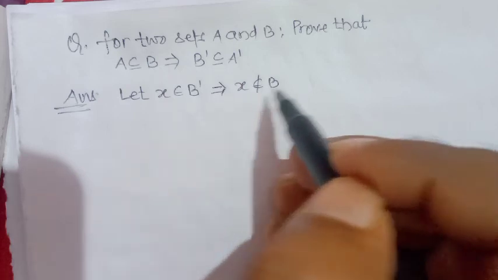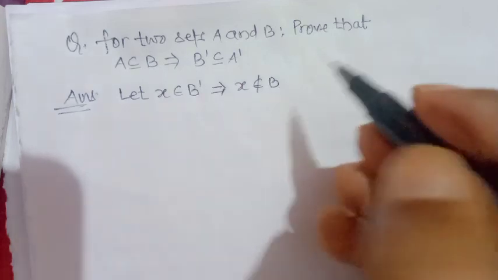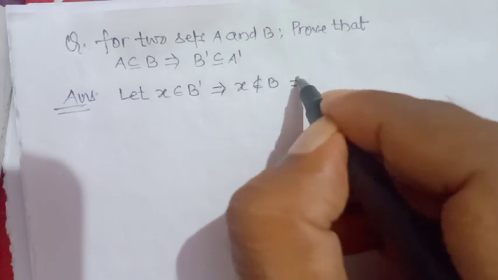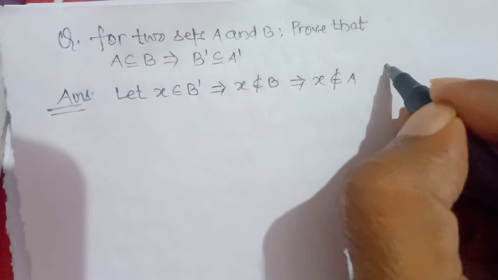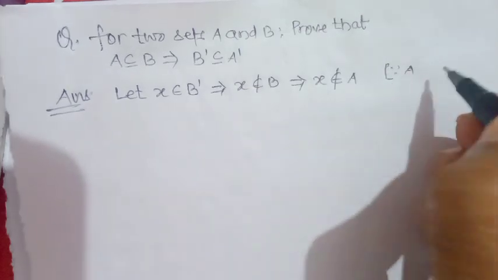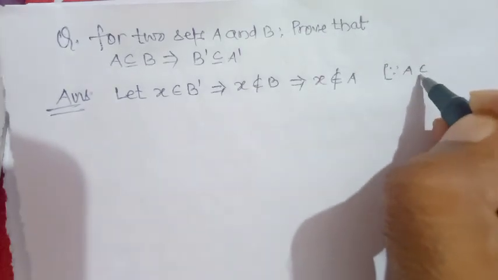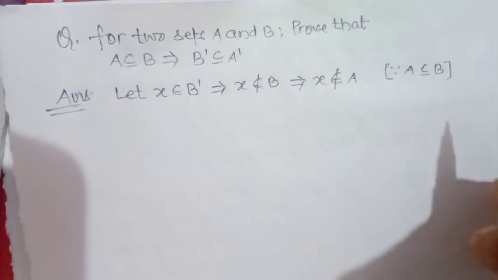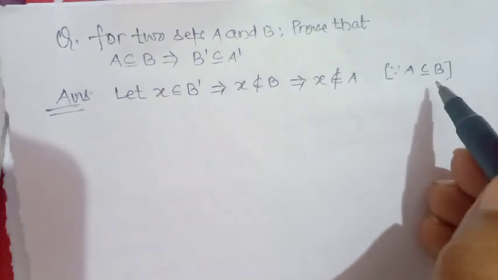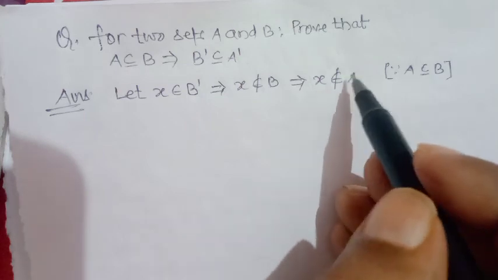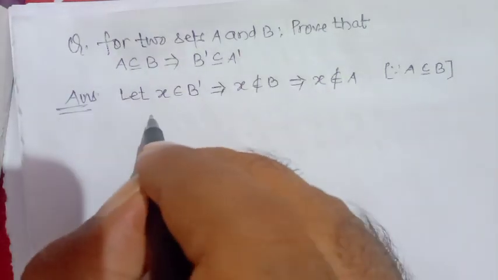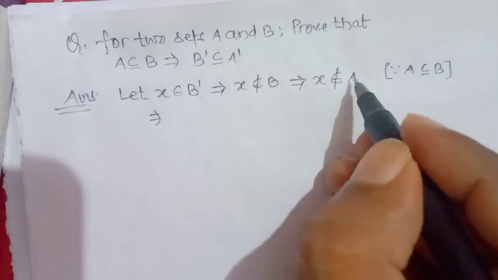X does not belong to B. It means X does not belong to A also, because each element of A must belong to B. So X does not belong to A. It means X belongs to where?